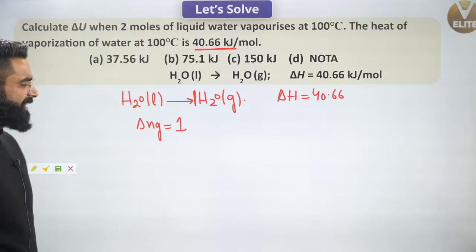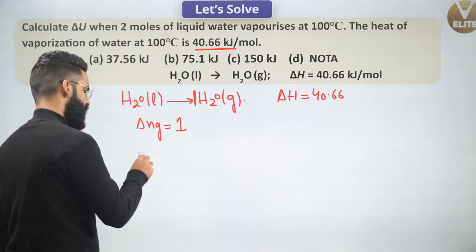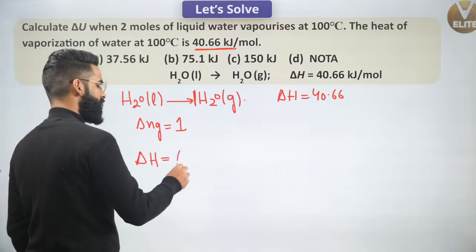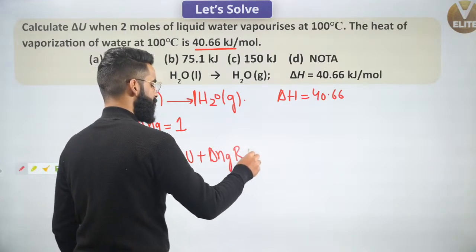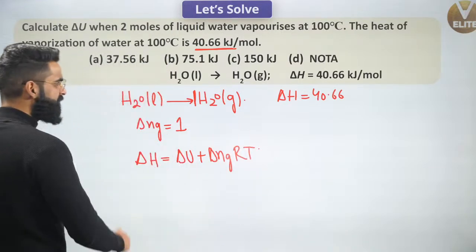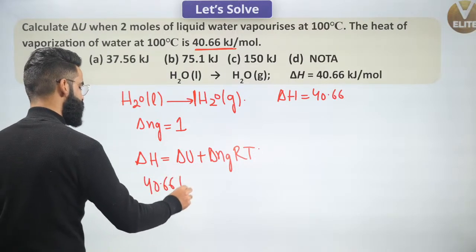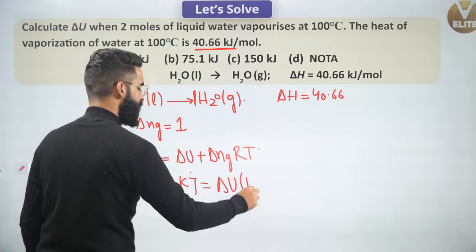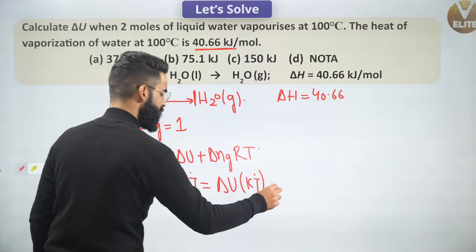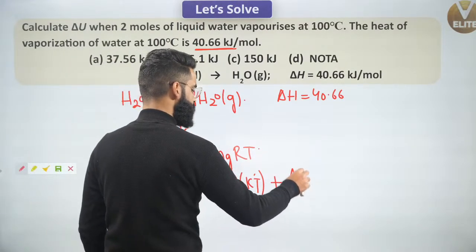Now, people, if delta Ng is 1, can I use the simple formula between delta H and delta U? We know delta H is equal to delta U plus delta Ng RT, correct? Now, what is the value of delta H which is given to me? I'm given the value of delta H as 40.66 kilojoules per mole. I need to calculate the value of delta U in kilojoules as well, correct? Plus delta Ng. Delta Ng value I got as 1.